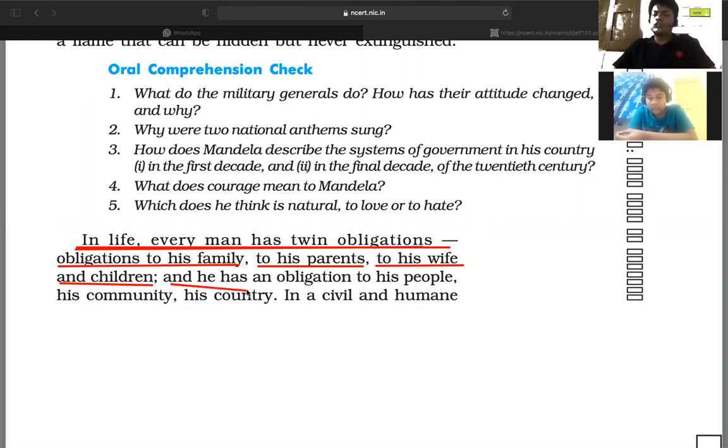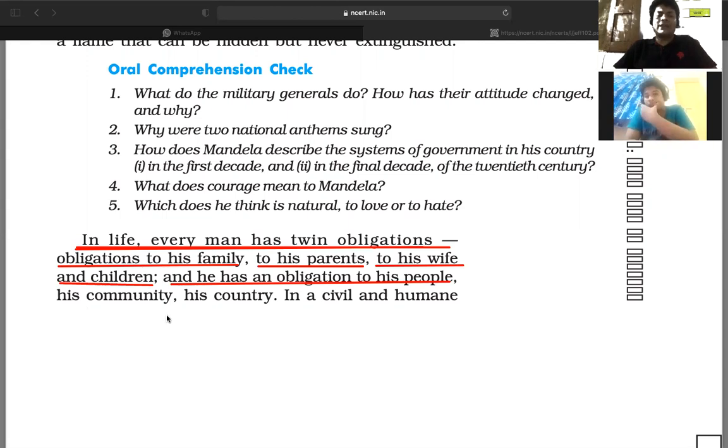And the author also stated he has an obligation to his people. What does an obligation to his people mean? It indicates two obligations: one towards his family, and the other towards his people. People means his community, his country. So, twin obligations.